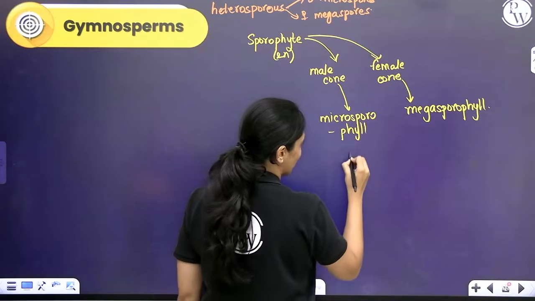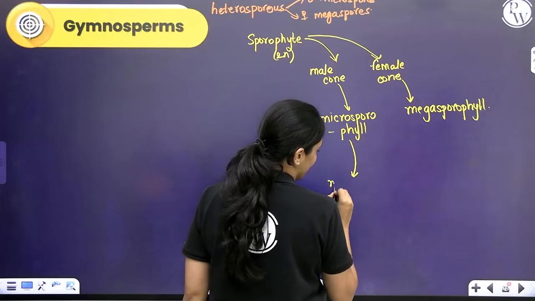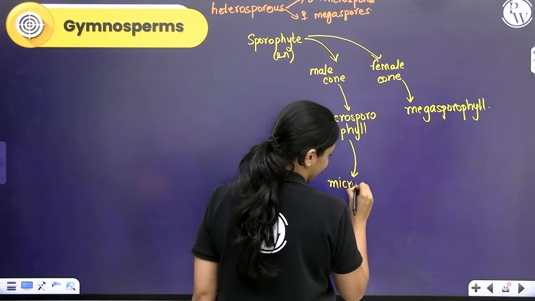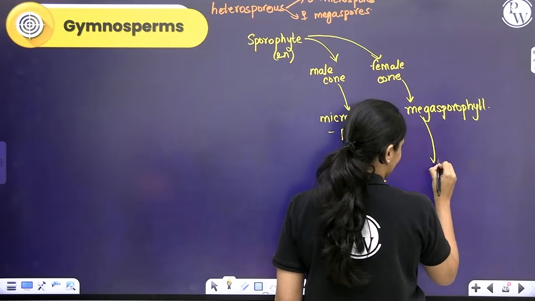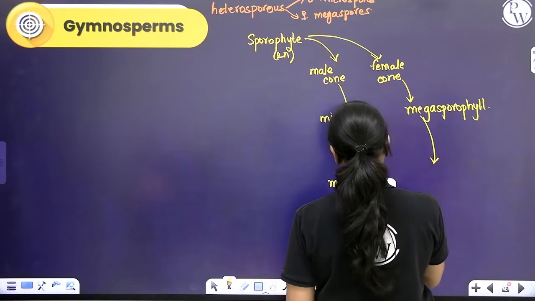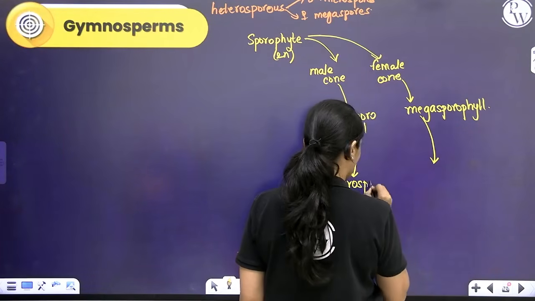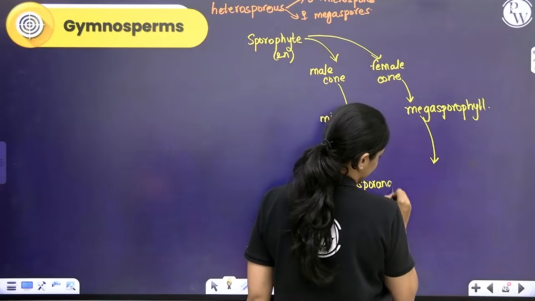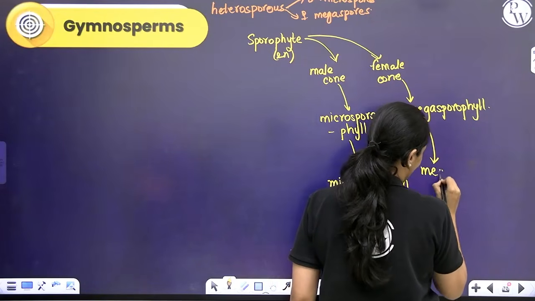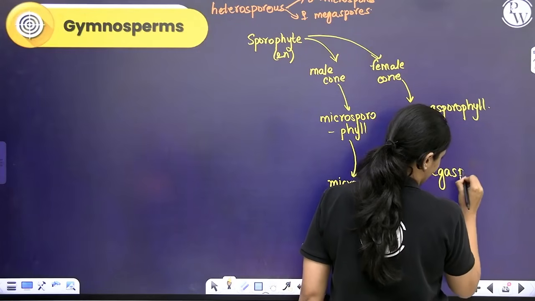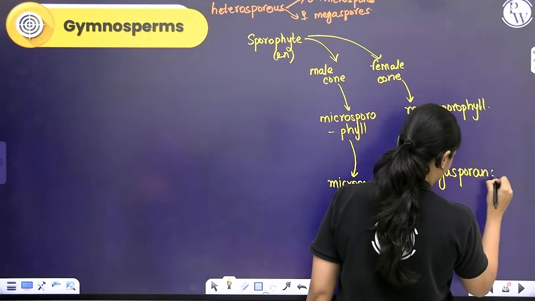The microsporophyll will produce microspores. The microsporophyll will have microsporangium. That is a structure which produces spores. The megasporophyll will have megasporangium. It will bear megasporangia.